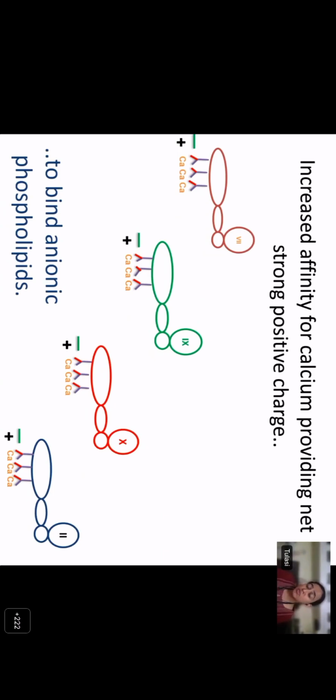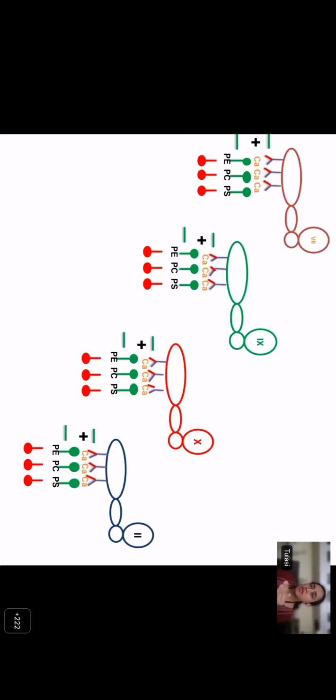When they bind to calcium, they attain a net positive charge and they get attracted to, or bind to, the anionic phospholipids. Now, where do you see anionic phospholipids? We saw by the flip-flop mechanism that the anionic phospholipids get exposed on the surface of the platelet. So on the surface of the platelets, all these vitamin K dependent factors now come and rest, because they get attracted by the anionic phospholipids on an activated platelet.